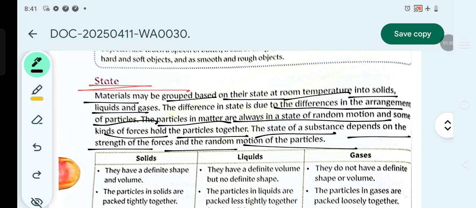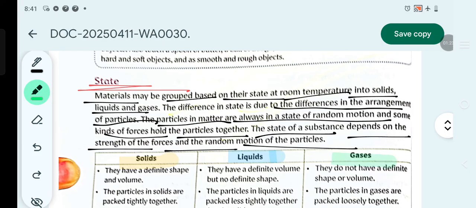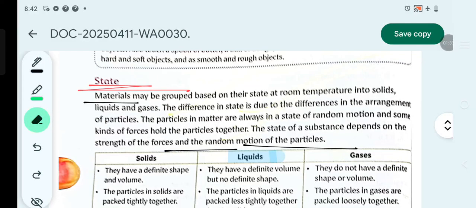So, materials are grouped based on their state at room temperature. Some are classified as solids, some as liquids, and some as gases. All three different kinds of matter have different states. Why are they different in state?